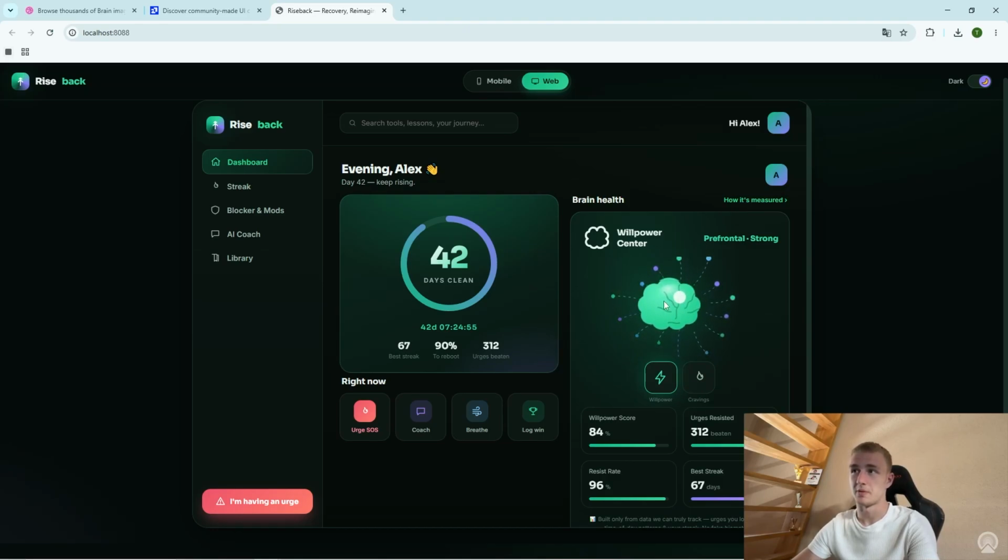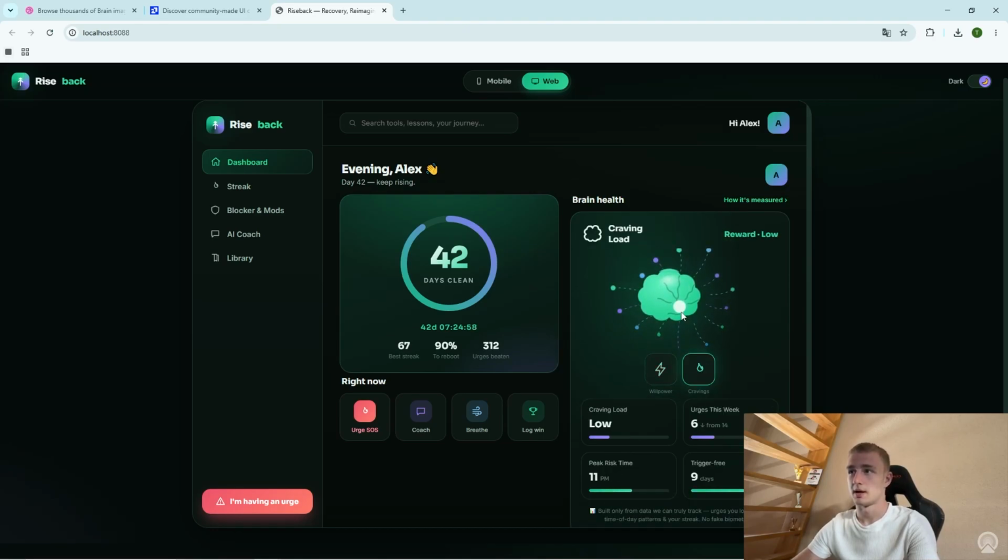So basically the willpower is up here in the frontal lobe and the cravings are probably in the back of the head. Well, that's pretty interesting. I didn't even say it should do this. So the Claude is so damn amazing and so damn smart at this point. Okay, so we've got a functional, well, not functional, but we've got a UI that is good for preview.